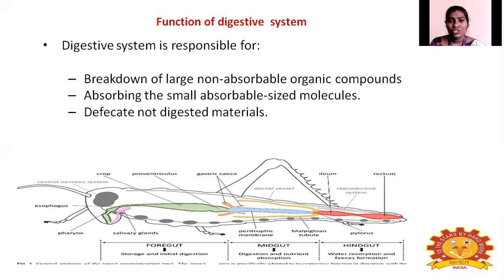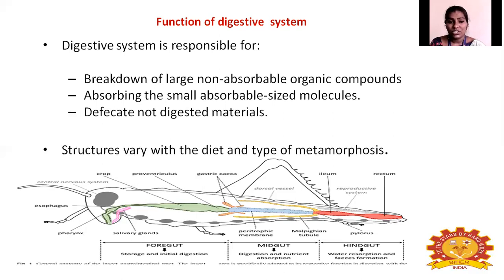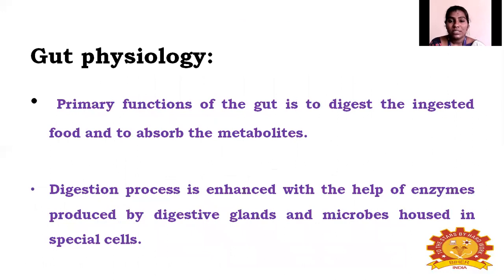The function and the structure of the digestive system may vary with the diet and the type of metamorphosis. Diet means their food habit. Either it may be a solid feeder; among solid feeders, some insects may feed on fresh leaves, fresh twigs or roots. Some insects may feed on small insects. Based on their metamorphosis, that means their growth, the structure of the digestive system may vary. Up to this, the structure and the function are over.